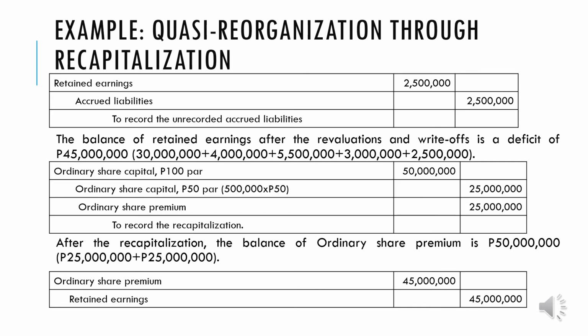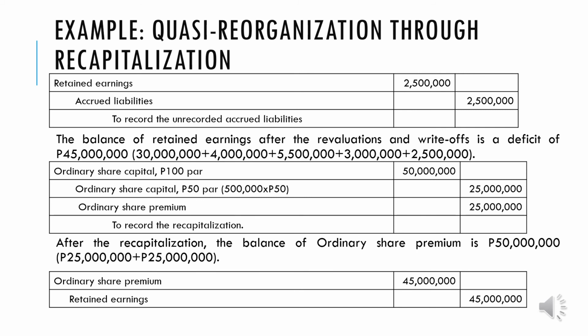So our last related item is all about the unrecorded accrued liabilities. So ang gagawin natin dyan, okay, is to record it. Na-mention ko kanina na since it should have a related expense na hindi na-record, charge it to retained earnings, di ba? So now, we will be debiting retained earnings at 2,500,000 and we credit now the accrued liabilities of 2,500,000. So pag sinum up mo lahat yung naging effect sa retained earnings, okay, the negative balance now of the retained earnings is already 45 million pesos. So yun yung dapat nating eliminate at ma-zero out yung 45 million pesos na negative retained earnings.